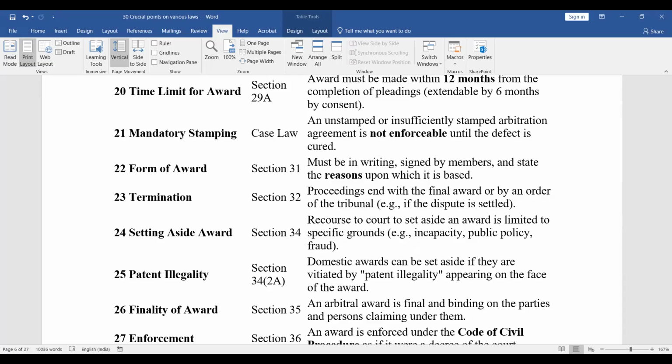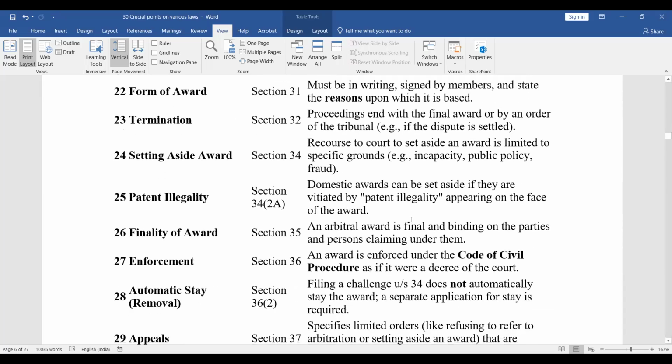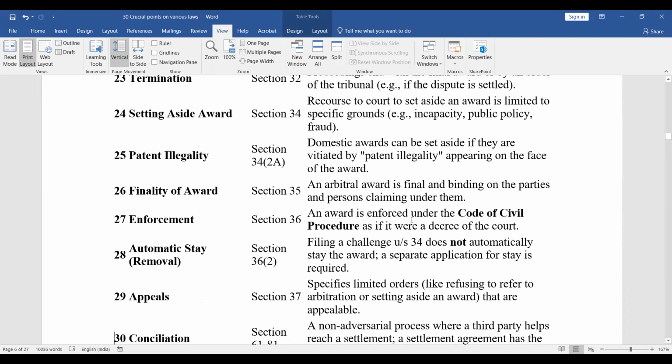Setting aside award, section 34. Recourse to court to set aside an award is limited to specific grounds, for example, incapacity, public policy, fraud, etc. Patent illegality, section 34(2)(a). Domestic awards can be set aside if they are vitiated by patent illegality appearing on the face of the award. Finality of award, section 35. An arbitral award is final and binding on the parties and persons claiming under them. Section 36 talks of enforcement of an award. So an award is enforced under the Code of Civil Procedure as if it were a decree of the court.